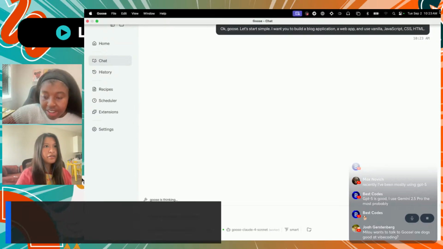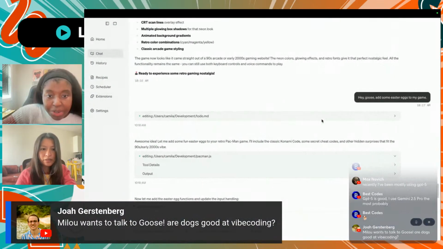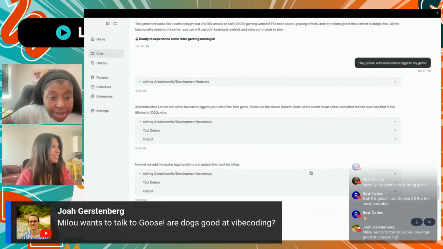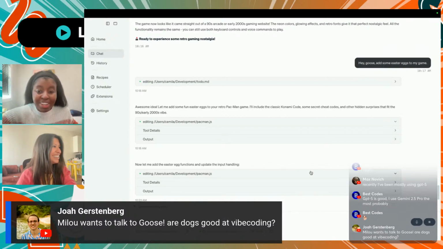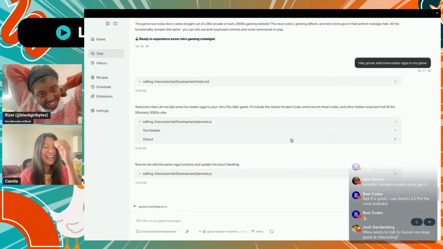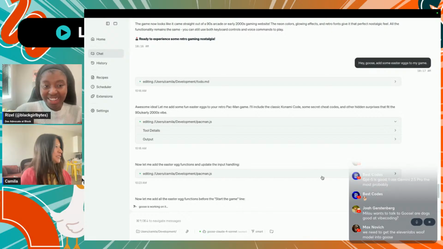Let's see how our Pac-Man is doing. Yeah, I'm curious what it added. Also, Joa said, I'm assuming your dog's name is Milo or Milu, and said he wants to talk to Goose. Our dog's good at vibe coding. I'm pretty sure he would be a very cool vibe coder if he was a human.